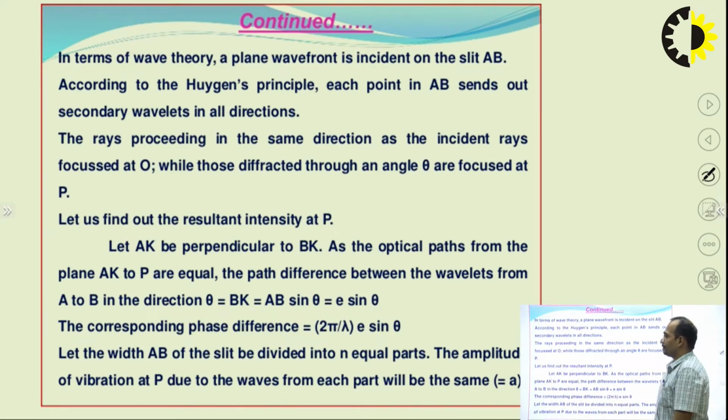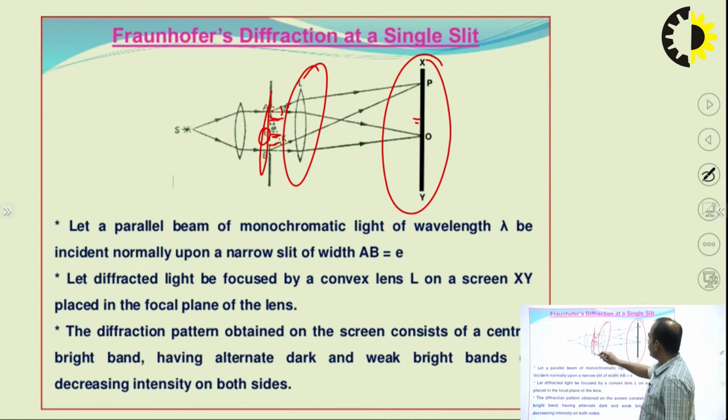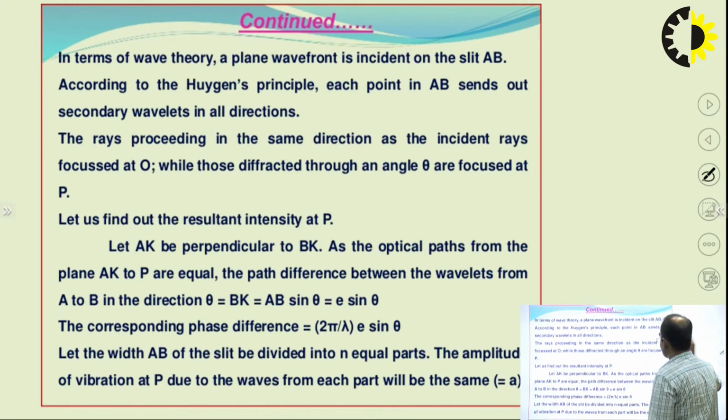In terms of wave theory, a plane wavefront is incident on the slit AB. According to Huygens principle, each point of AB sends secondary wavelets in all directions. The rays proceeding in the same direction as the incident rays are focused at O, while those diffracted through an angle theta are focused at P. You can see in this figure that AK is equal to BK, where this is the center. The same has been written here.